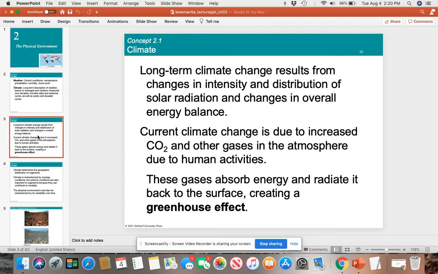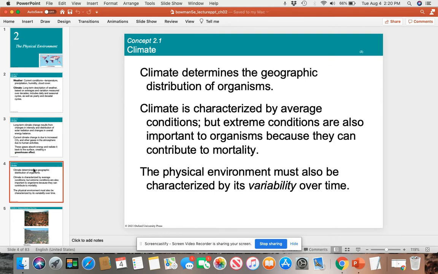Greenhouse effect is basically gases in the atmosphere reflecting sunlight back down to the earth and causing the earth to heat. We will talk about the four main greenhouse gases.